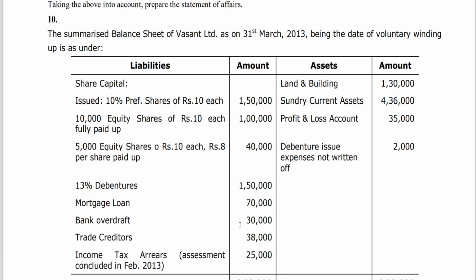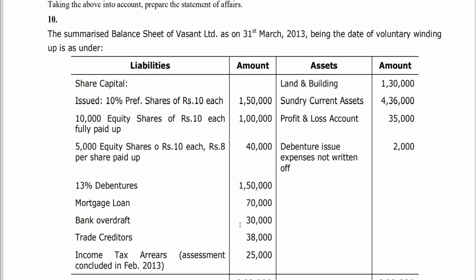The only difference from the previous problem is that the amount due to debenture holders or the mortgage loan, etc., will be cleared by the receiver. If there is any surplus, it will be handed over to the liquidator. The liquidator will realize the assets not realized by the receiver, and for the assets he realizes, he will get some remuneration. So now we have two things here. One is the remuneration of the receiver or expenses incurred by the receiver.